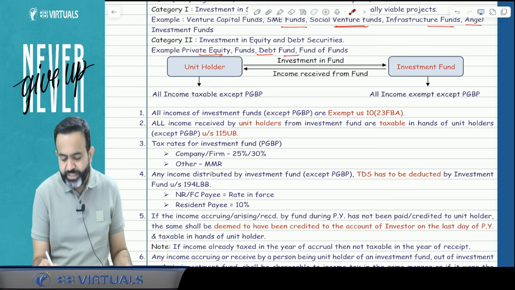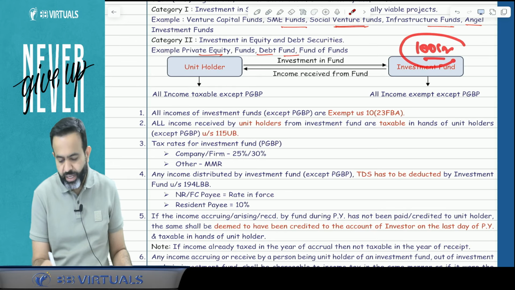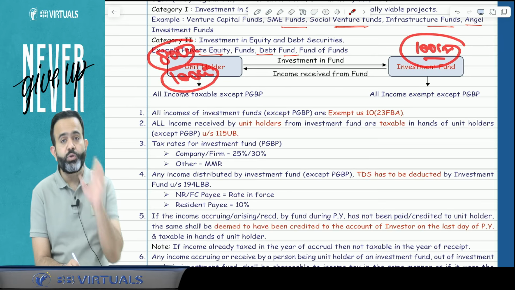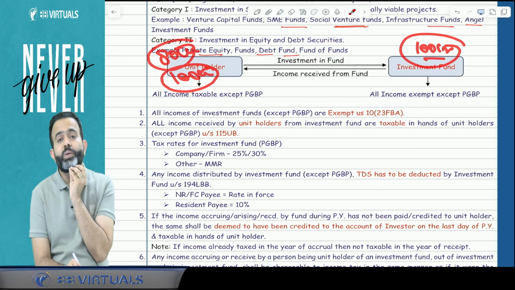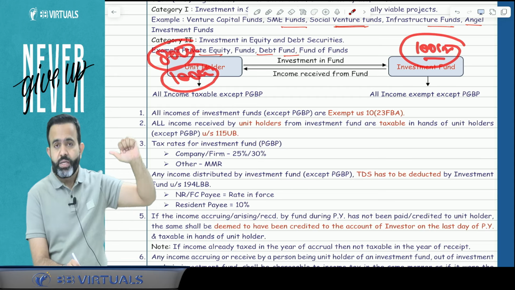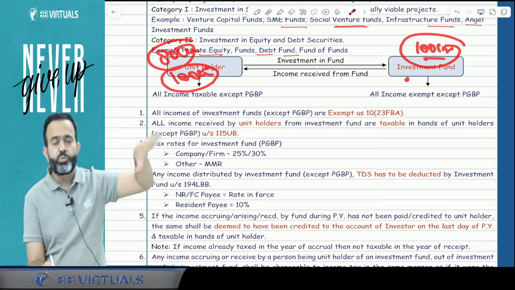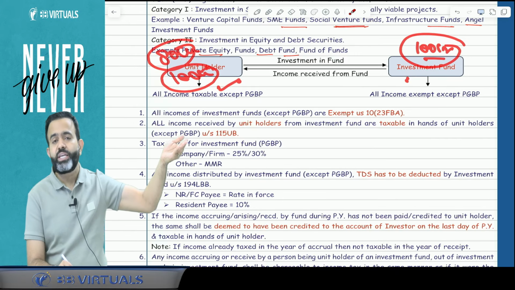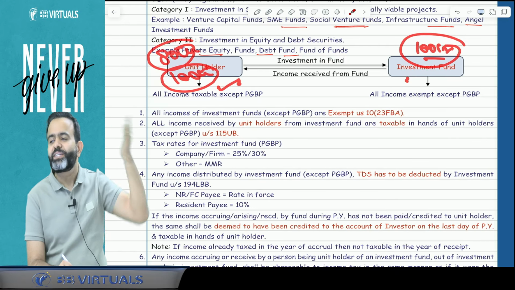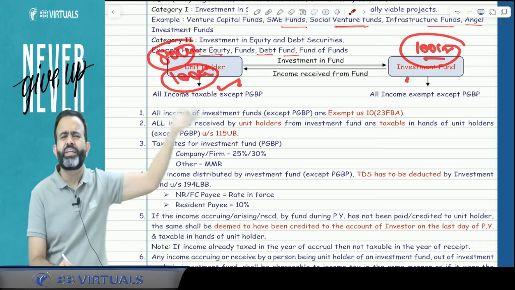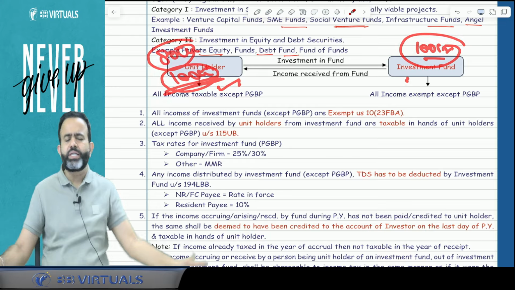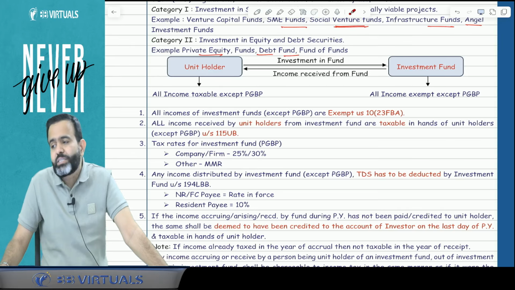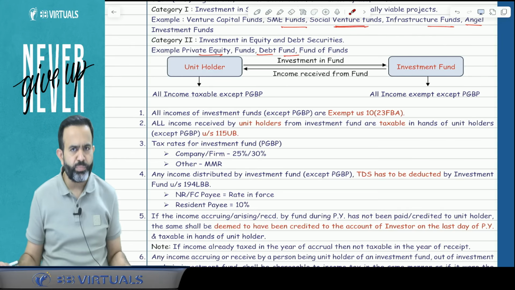Now suppose, sir, you are saying that the investment fund has 100 crore income and out of that 80 crore is distributed, then also 100 crore is taxable in the hands of the unit holder. Then, sir, what about the remaining 20 crore distributed in future? So suppose in the next year the investment fund distributes that remaining 20 crore rupees to the unit holder. Will this 20 crore again be taxable in the hands of the unit holder? The answer is no, because on a due basis the total 100 crore is already taxable in the hands of the unit holder. Then that remaining 20 crore at the time of distribution is not going to be taxable again in the hands of the unit holder. You got my point or not?